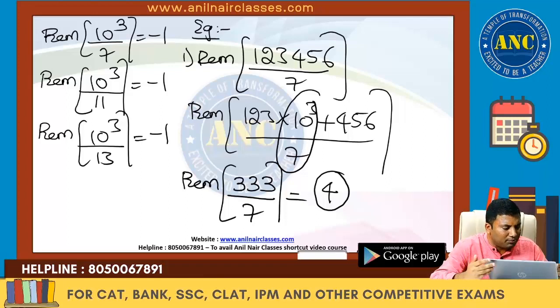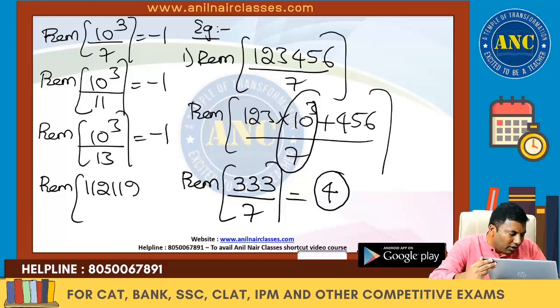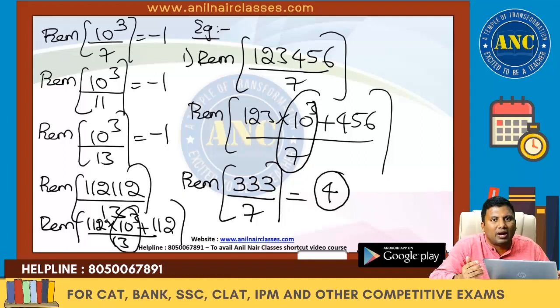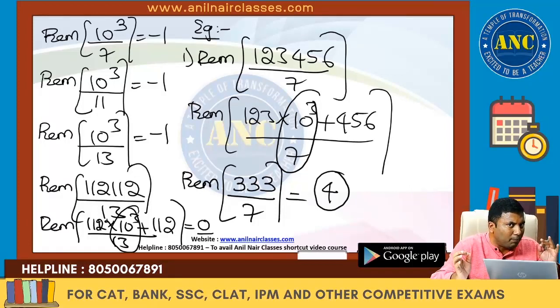That means if you observe one more example: remainder when 112112 is divided by 13. This is nothing but 112 into 10 cube plus 112, divided by 13. 10 cube by 13 leaves minus 1. Minus 112 plus 112, it is 0. It is 0 for this example. I hope this example is very clear.